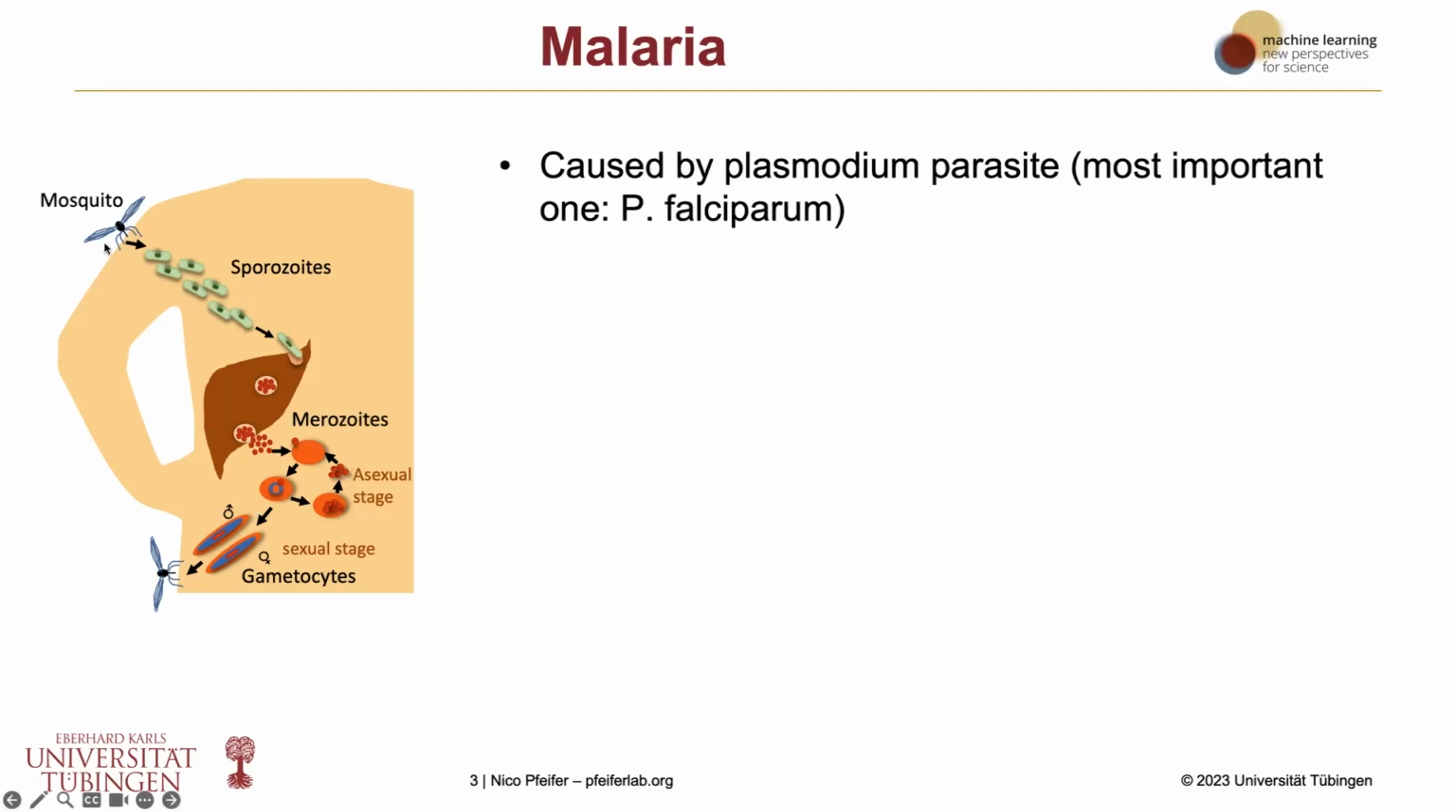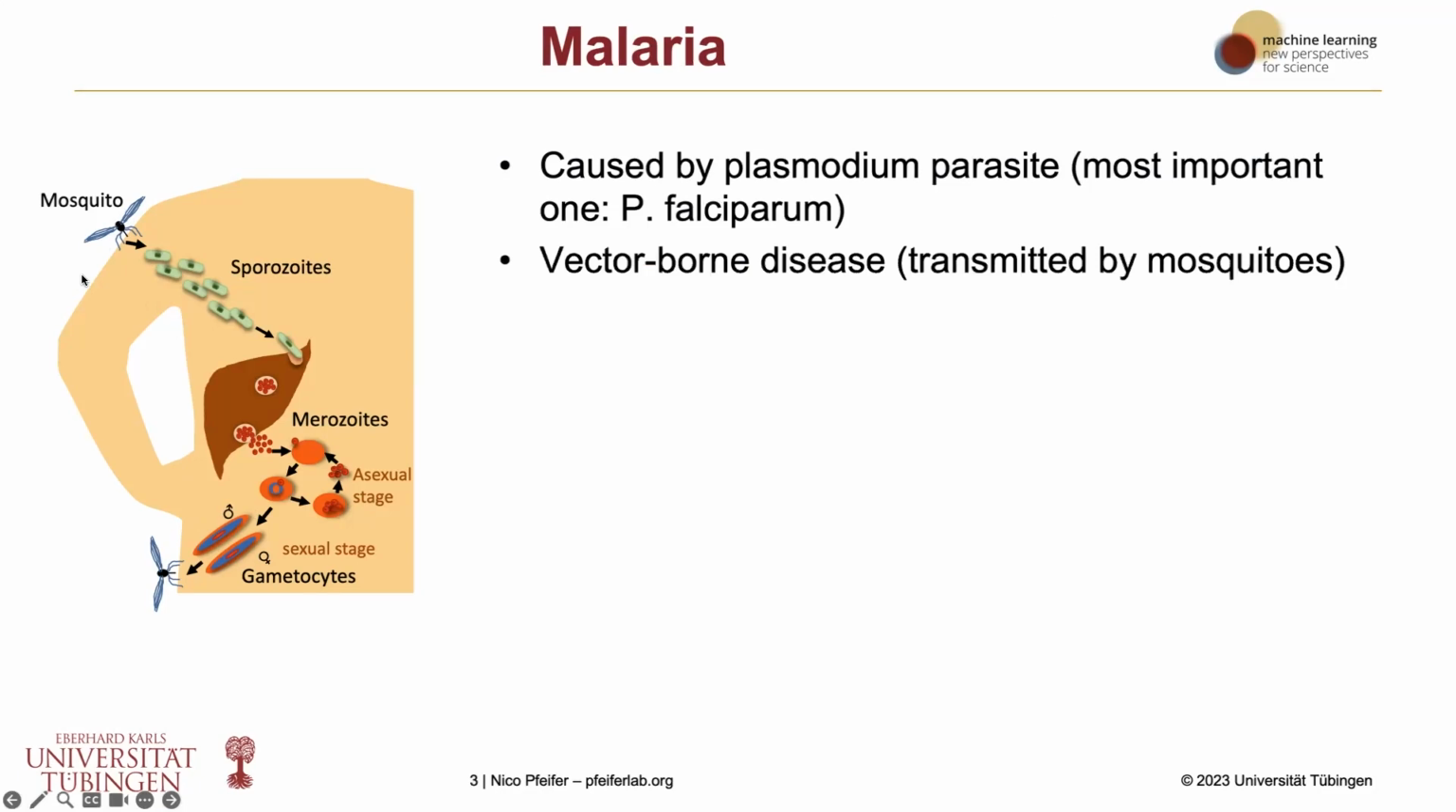What you can also see is that there is a vector involved here. So in this case, a mosquito, because the disease is not transmitted from human to human directly, but through those mosquitoes, because they bite infected humans, take up the Plasmodium, and then bring it into another human being. And in the course of this life cycle, new human beings are infected.